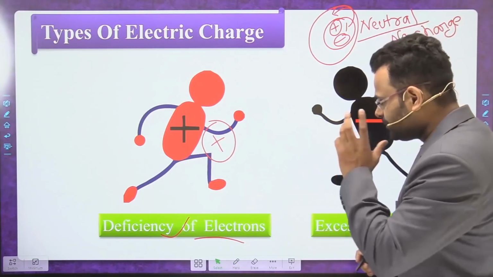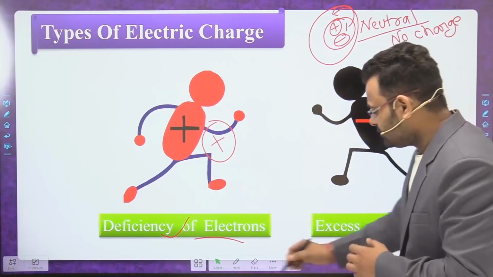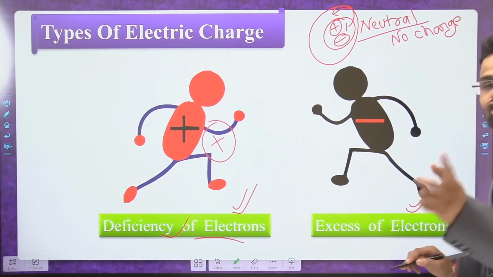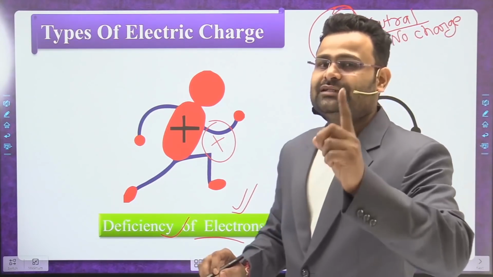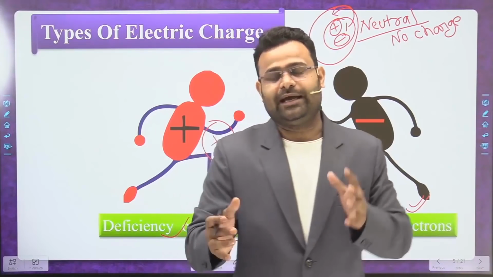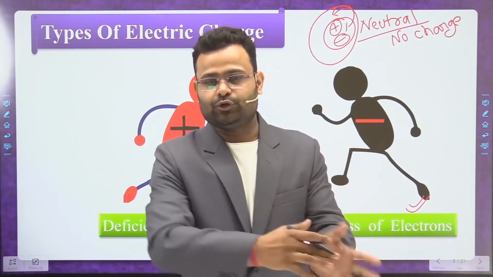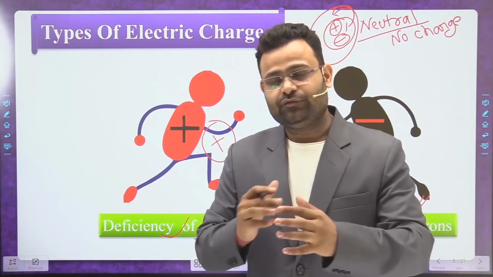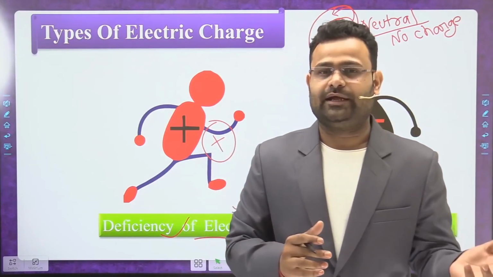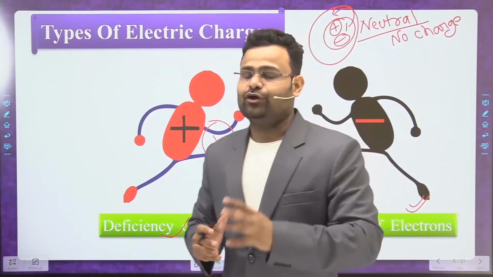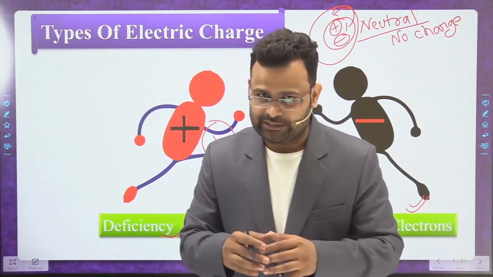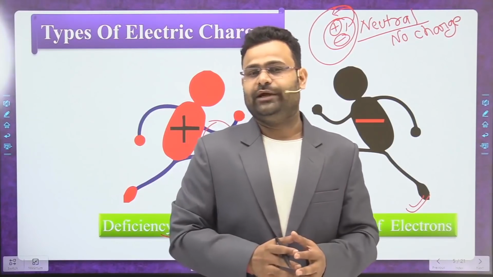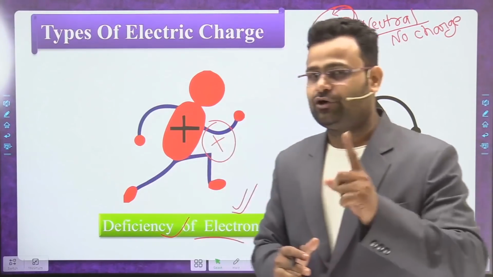Dear students, please focus on my words: every time we talk about electrons, we are not talking about protons, because the ability of moving from one atom to another atom is a property only of electrons. Electrons can move from one atom to another atom, but protons cannot, because protons are in the nucleus, and breaking the nucleus of an atom is more difficult compared to the movement of an electron. So focus on those words.